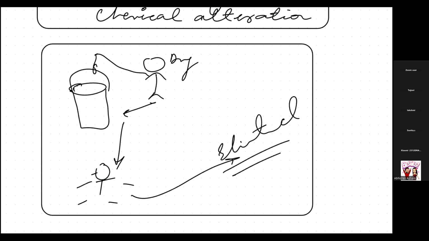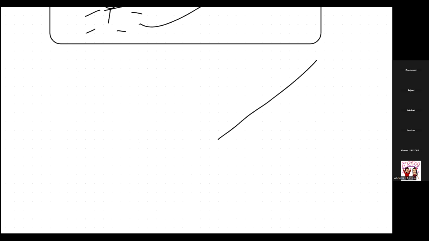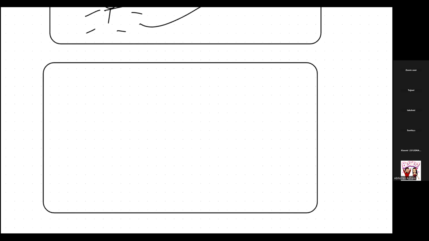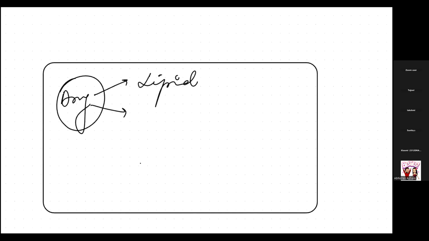Okay, now we know that any chemical has two properties, which we already discussed. Let's suppose that I have a drug. Okay, this is my drug. My drug can be either lipid soluble or water soluble.